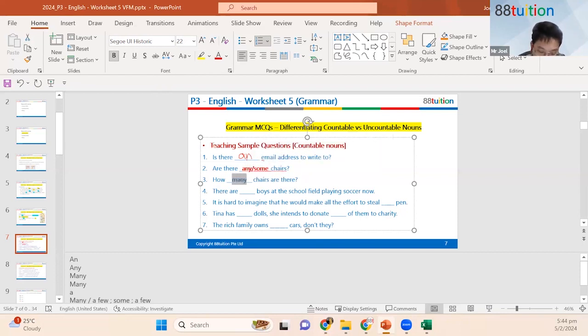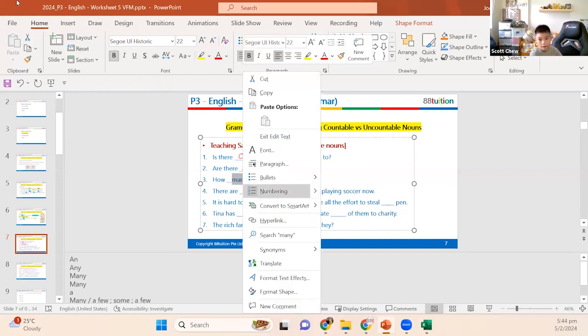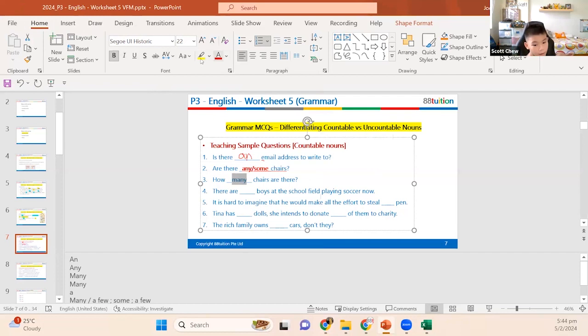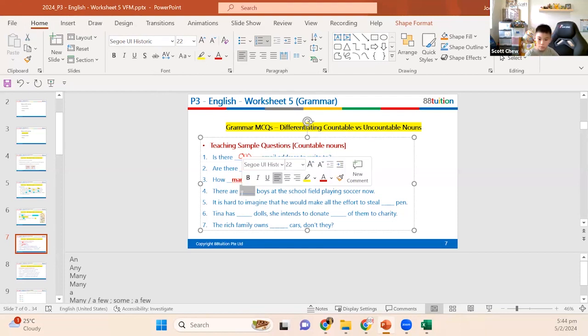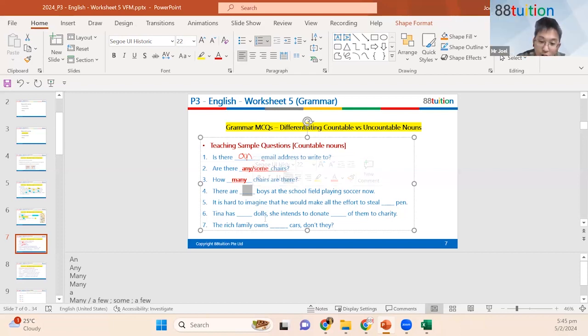Okay, how about the fourth one? There are blank boys at the school playing field playing soccer now. Many. We can say there are many boys, or we can say there are some boys as well. Both will work.